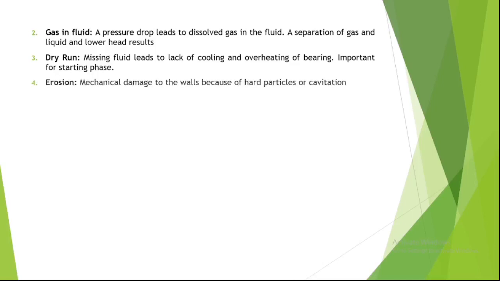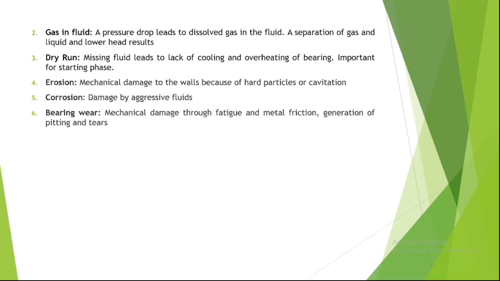Number 4 is erosion and corrosion. So what is erosion? Mechanical damage to the walls because of hard particles or cavitation and damage by aggressive fluids. So what is corrosion? When aggressive fluids such as high pressure fluids strike the walls of the centrifugal pump, it may lead to erosion and corrosion.